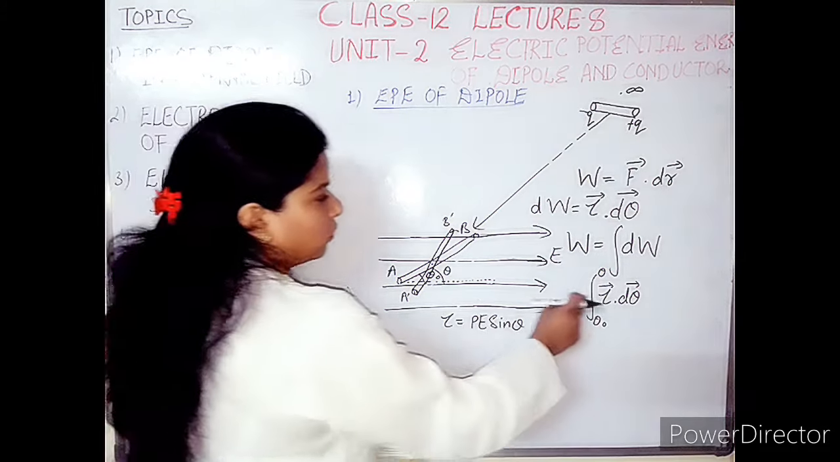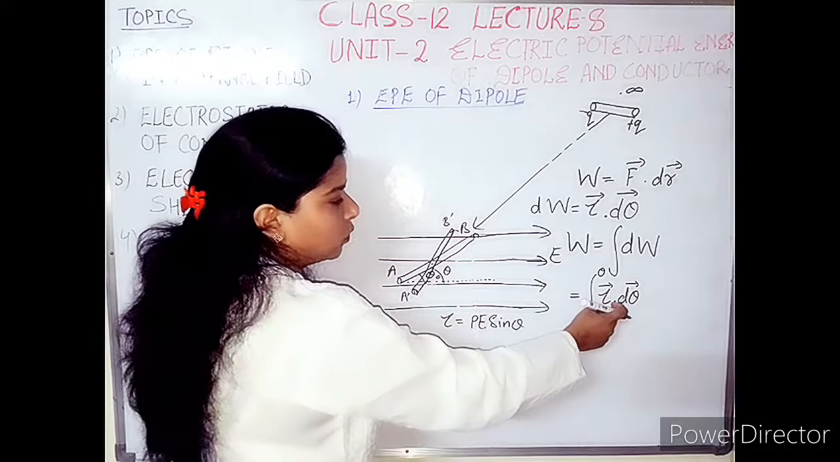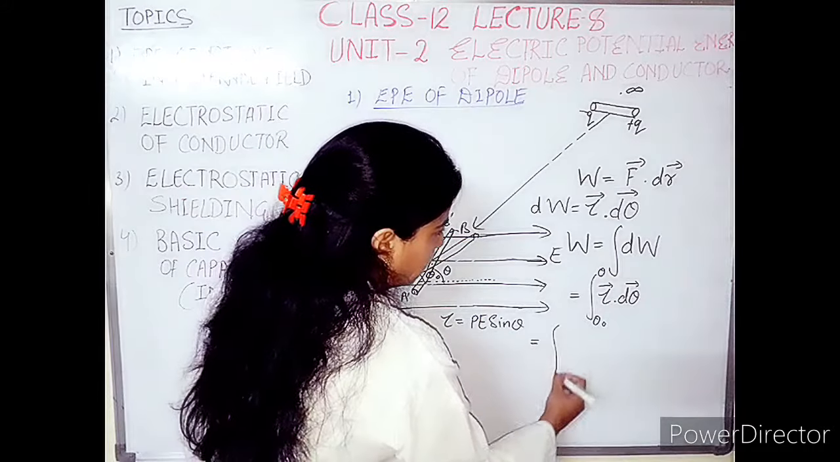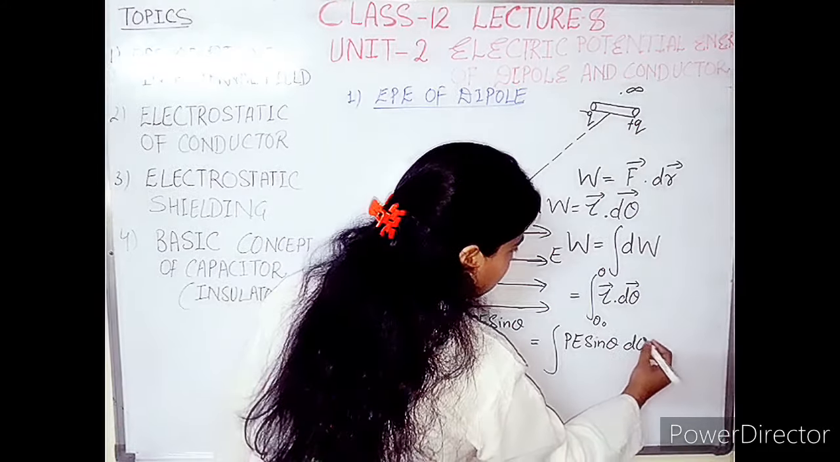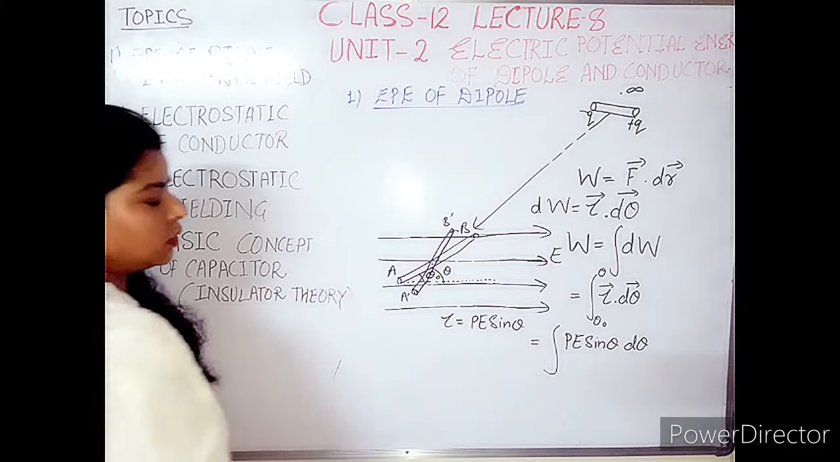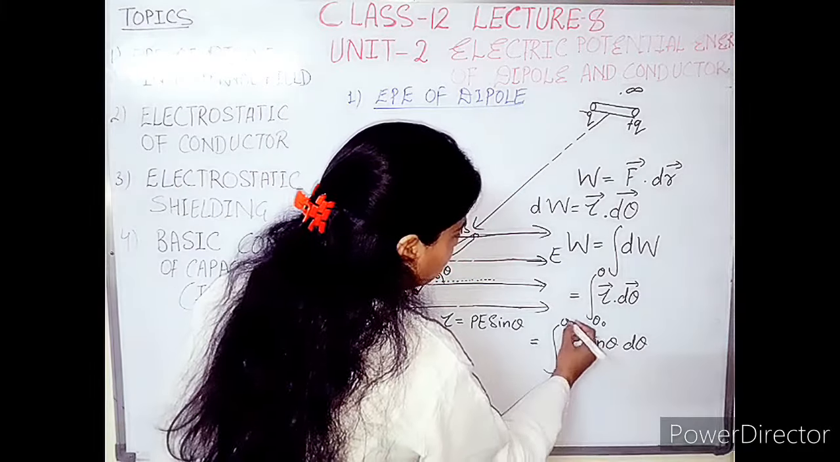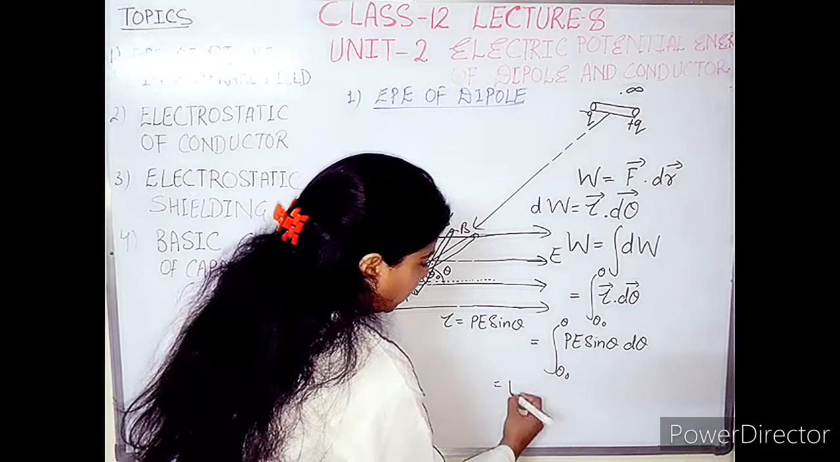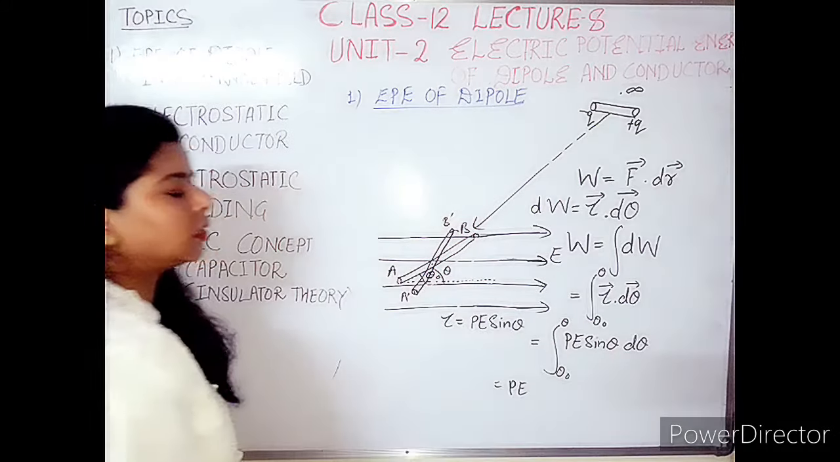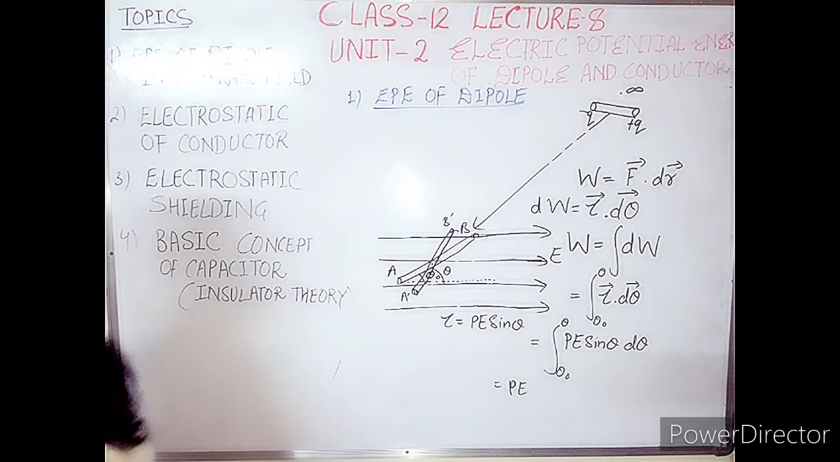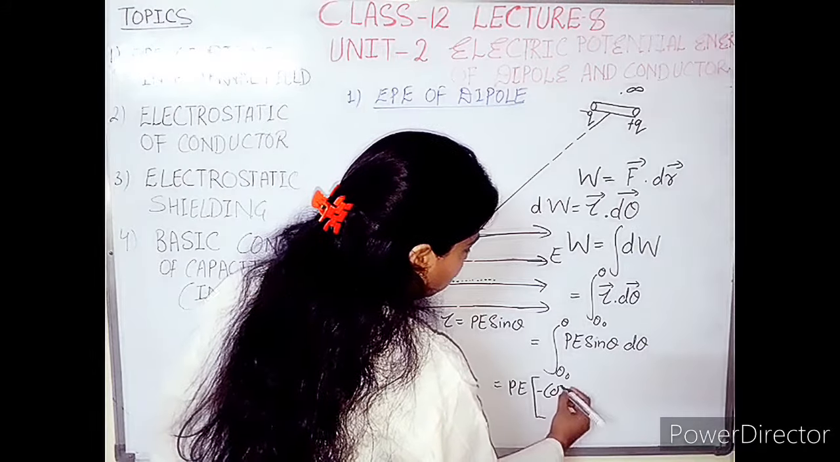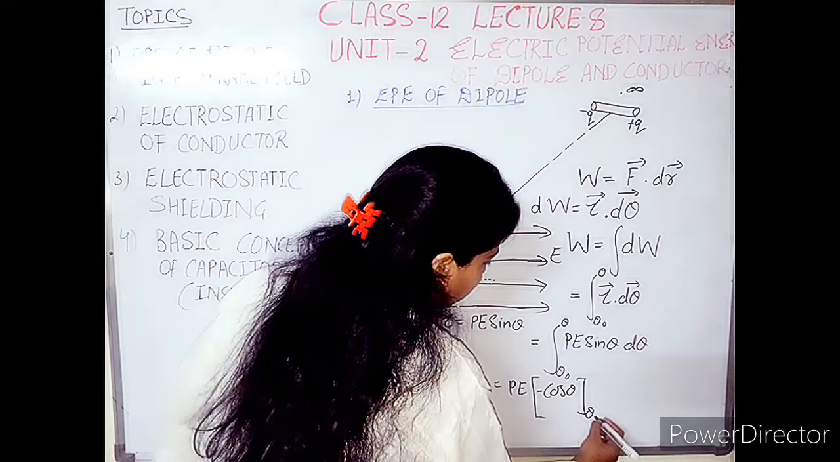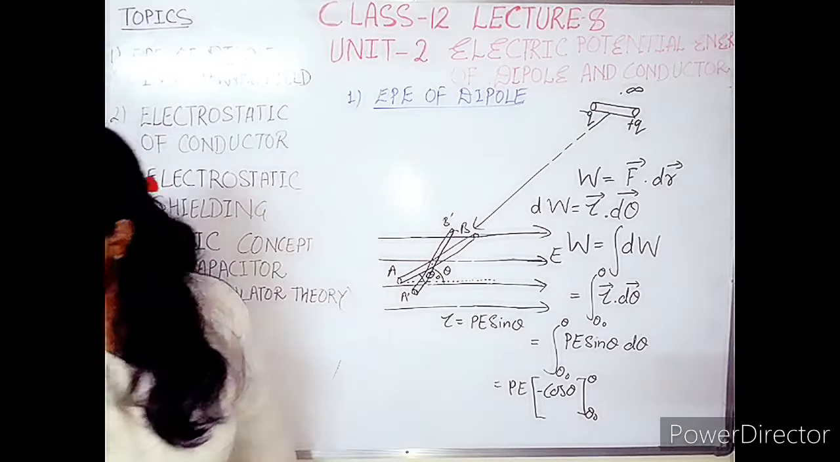So we will put the value of tau in this formula and remove the dot sign. Then we will get the result as the integral of PE sine theta d theta, with the limits theta naught to theta. Then PE you can take out, only sine theta is the integral part. Now the integration of sine theta is minus of cos theta. Remember this thing. You can apply the limit theta naught to theta.